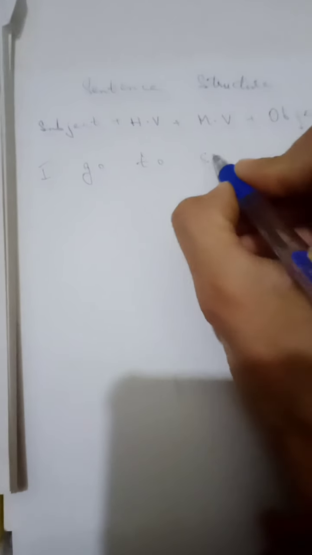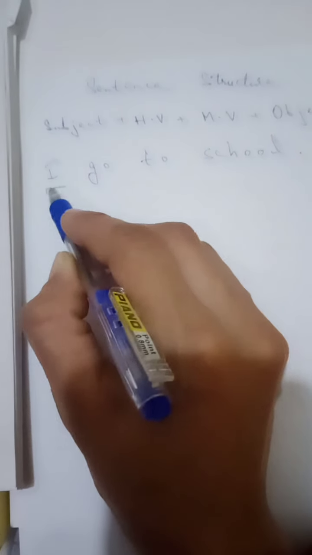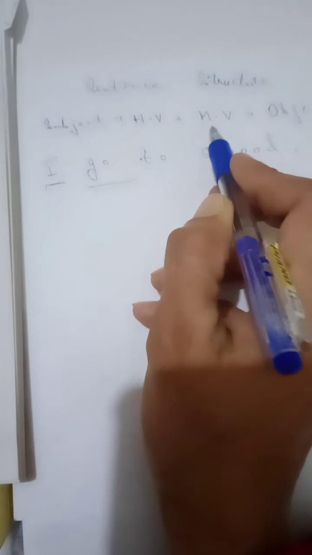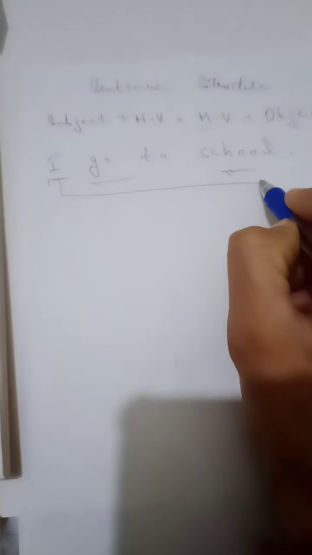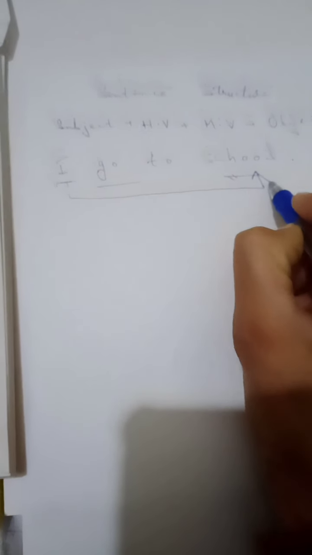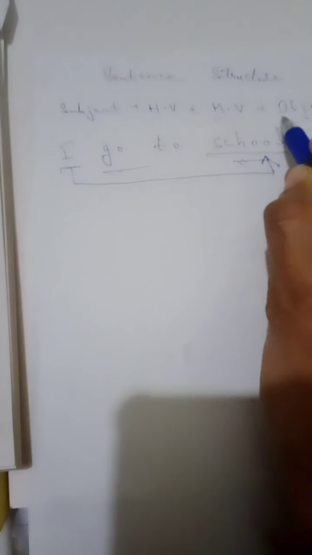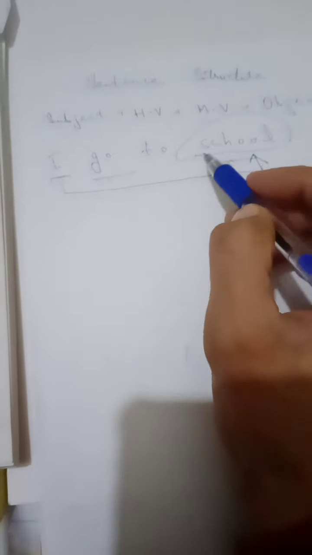I go to school. Now, what is this I? This is the subject. What is this go to? This is the main verb. And what is this school? This is the object. Now, my action of going to school, it passes to this object. Without this object, I go to, what will it define? It will give no meaning. It will convey nothing. It requires this school with it, without which its meaning remains incomplete. And this is transitive verb.